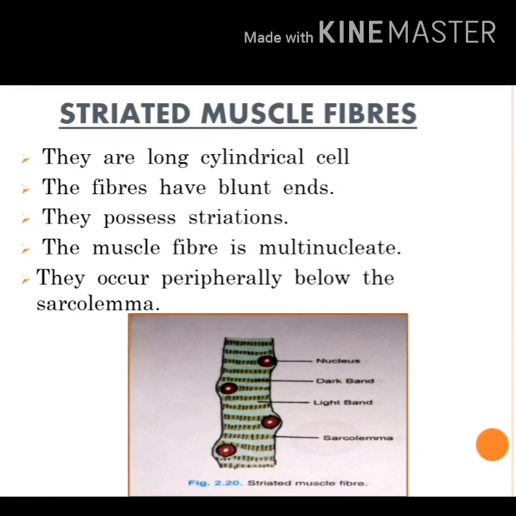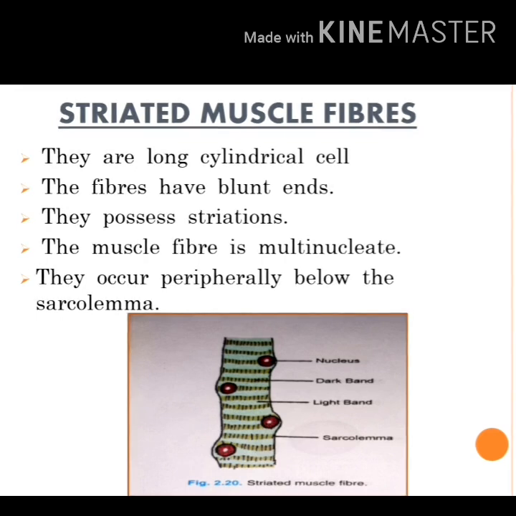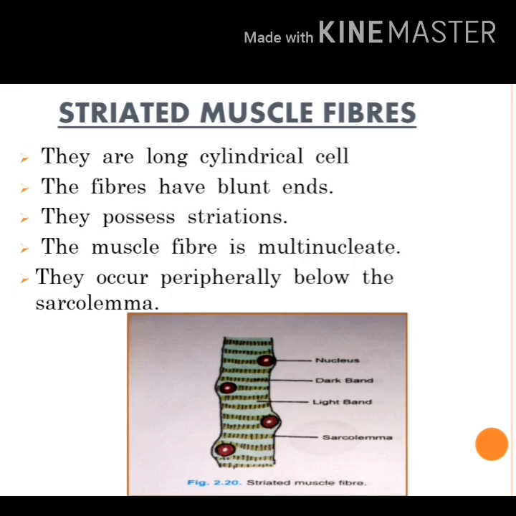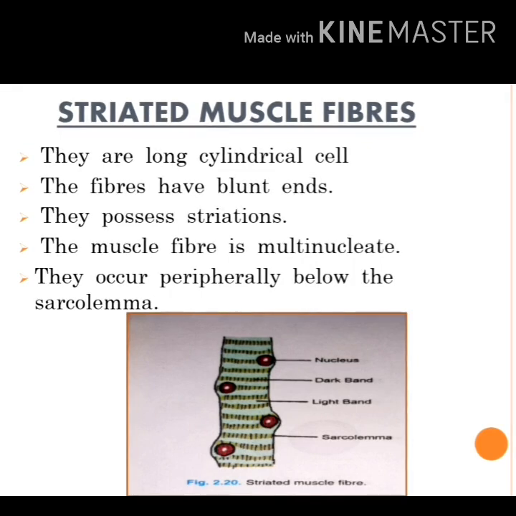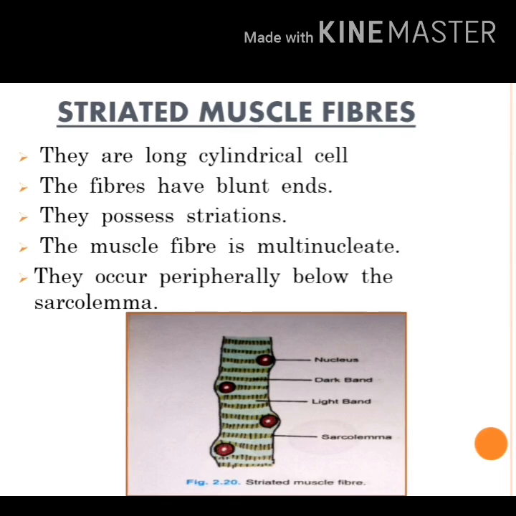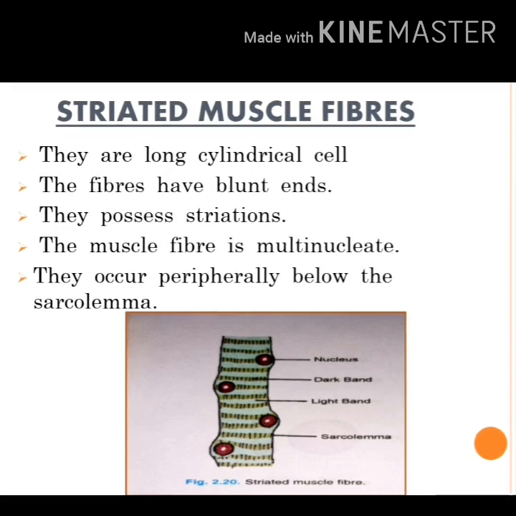Apart from the 4 points, you can add the additional points given. As you see the slide, please note down the points for muscular tissue and also for epithelial tissue. I won't be giving notes for these topics. So once again I repeat, striated muscle. First, shape. What is the shape? Long and cylindrical. Second, nucleus. What is the condition of the nucleus? They are multinucleate. Where is the nucleus present? Towards the periphery. So both together you can write as 1 point.